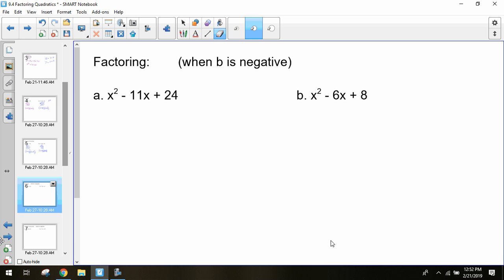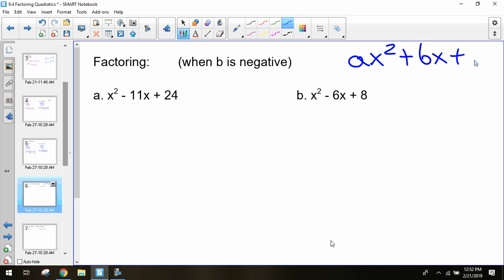When we talk about quadratics, we have 3 letters for them. It's ax squared plus bx plus c. We use a, b, and c to represent the coefficients of each of these terms. So a is the number in front of x squared, b is the number in front of the x, and c is the last number. So anytime I'm talking about a, b, or c, I'm talking about one of these coefficients.